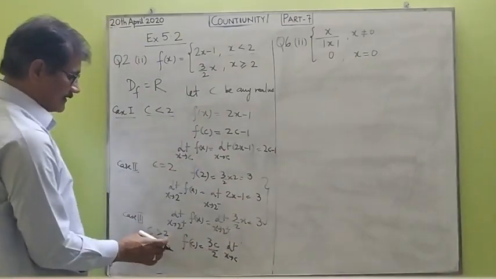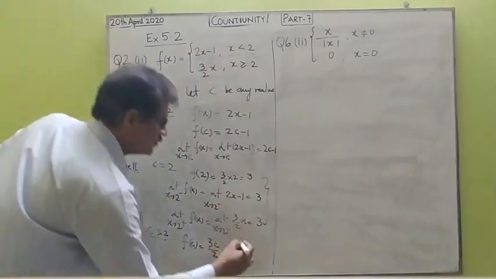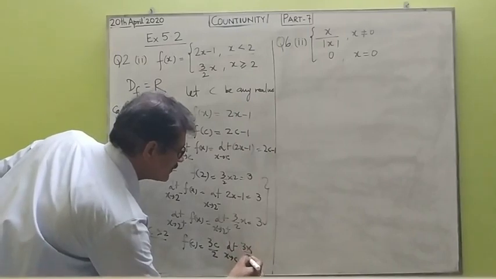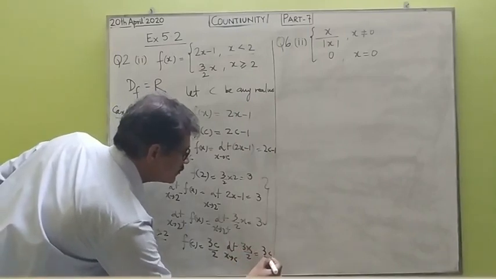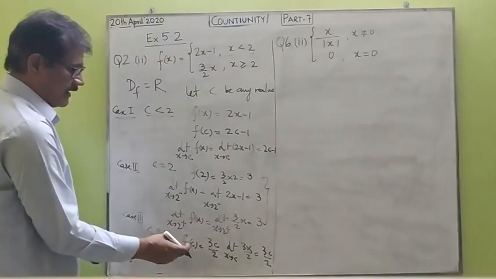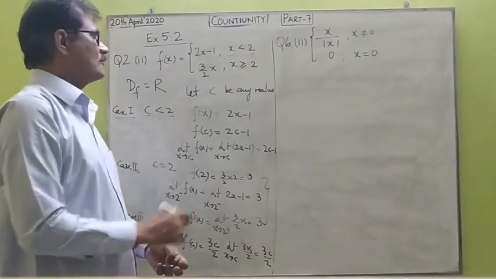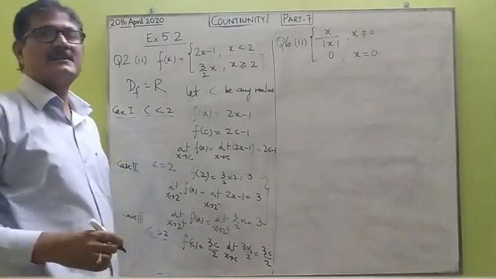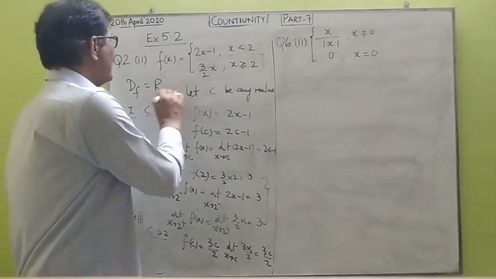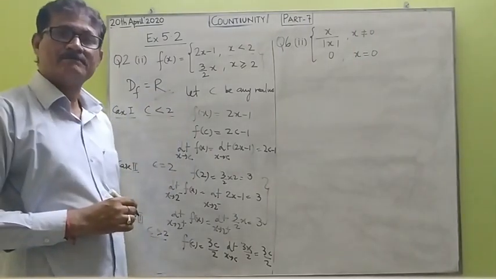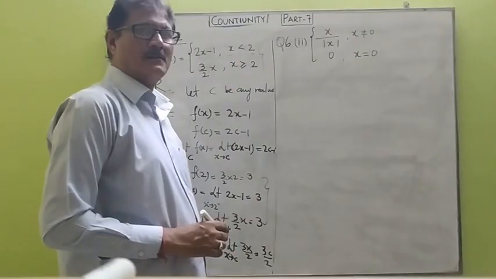Here also limit extending to c. The limit extending to c will turn out to be given by the function defined in a range: for x greater than 2, the function is 3x by 2. So when you substitute here, it becomes 3c by 2, which is the same as the value of the function f of c when x is greater than 2. So in all three cases, this function is continuous for the entire domain x belonging to R. Okay, now moving on to the next question.